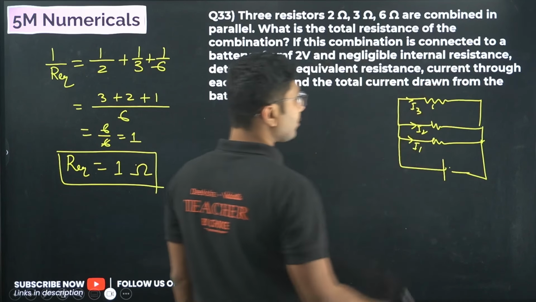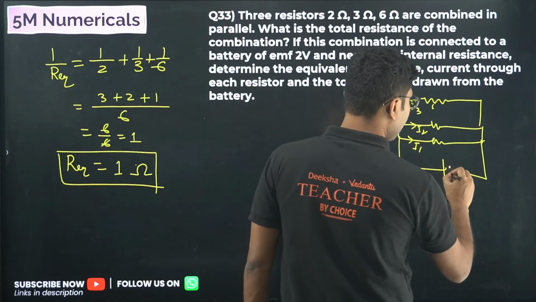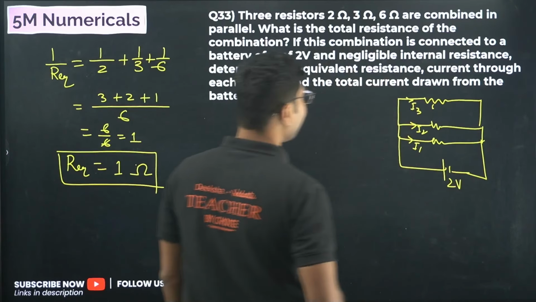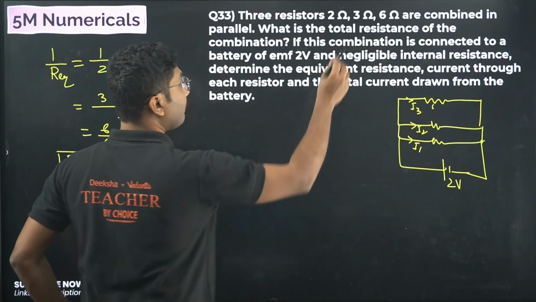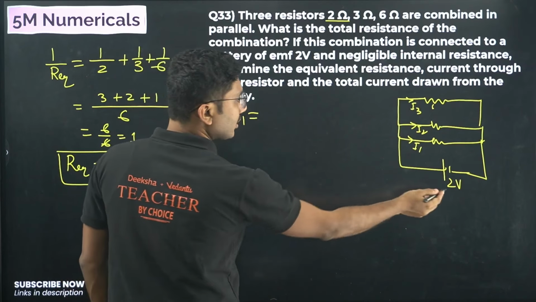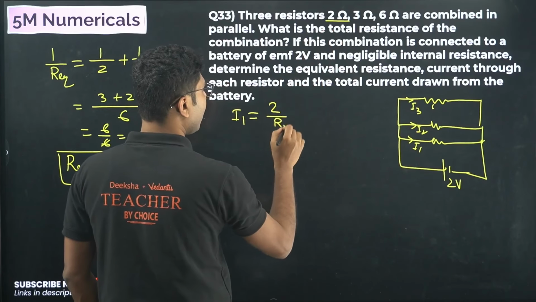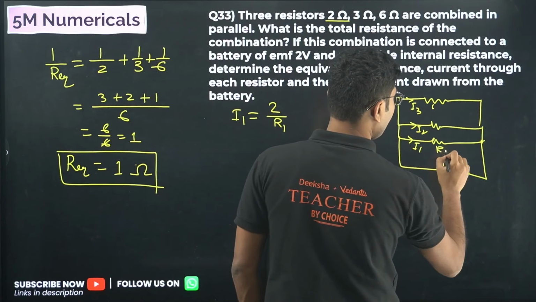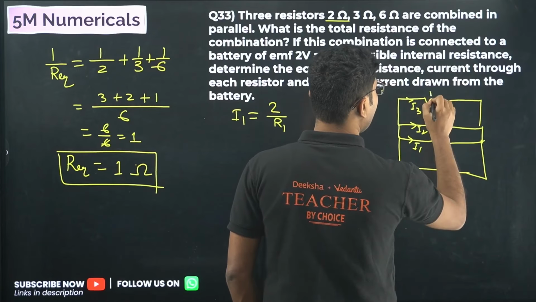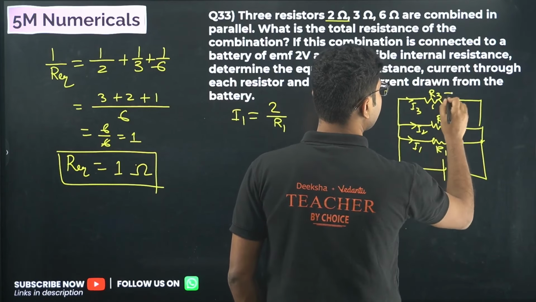The voltage that we have applied here is 2 volt. So current through the first resistor, I1, equals the voltage applied divided by the resistance R1. R1, R2, R3 are 2, 3 and 6.